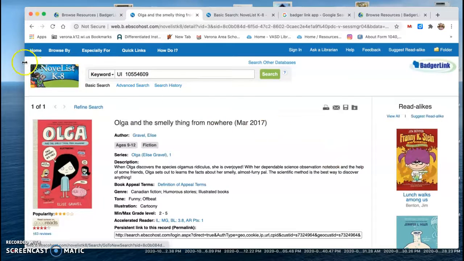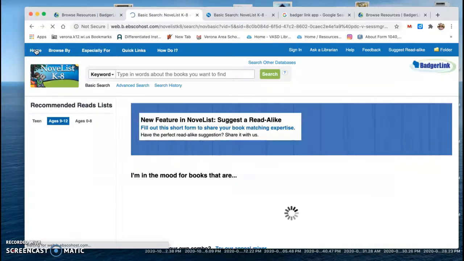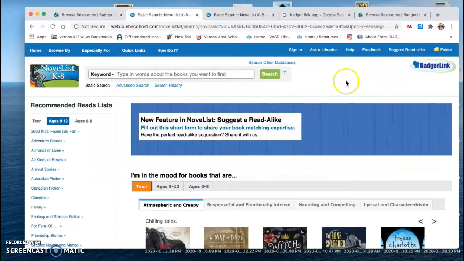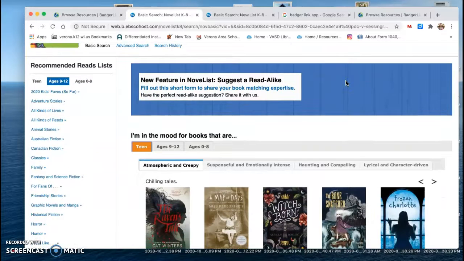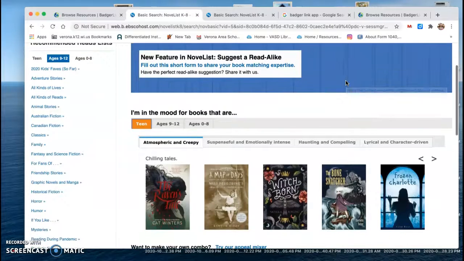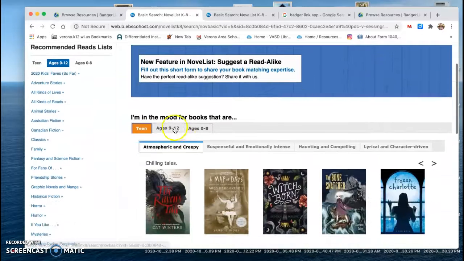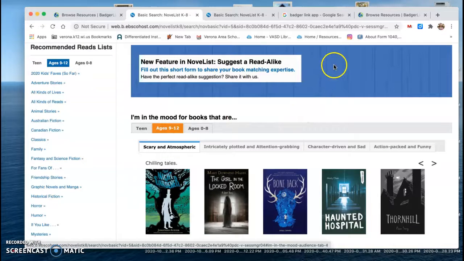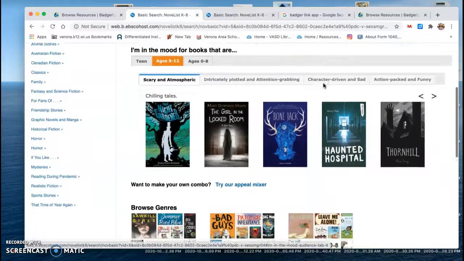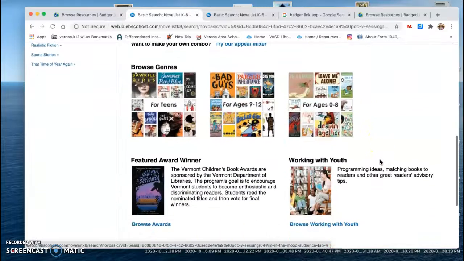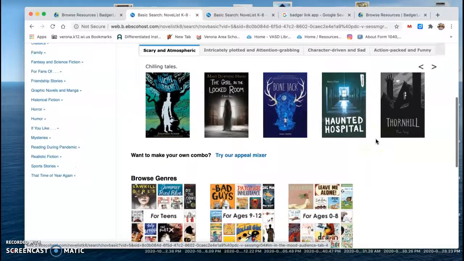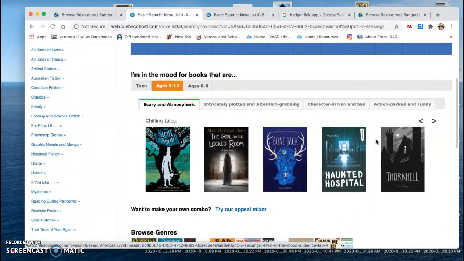All right, so that was a specific list. I'm going to go back to the home page and see some other ways that I can search. I've got some ways to search that look kind of like genres, right? We know that word from the library, genre, the type of book.